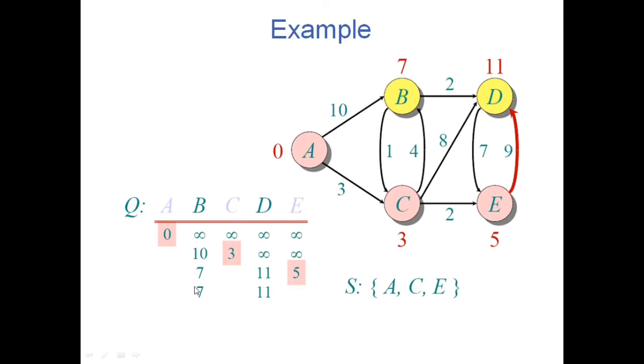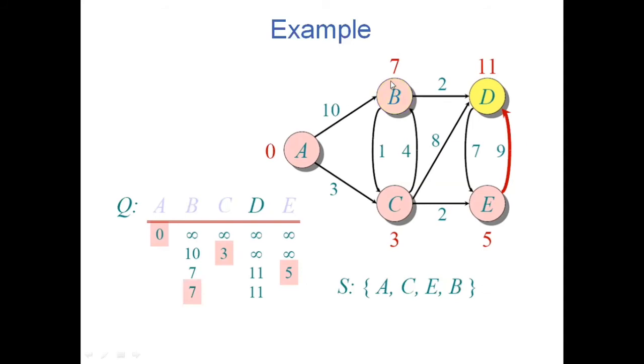Now I should find out which is the shorter weight. Only one edge was there from E that I have processed, but I got a bigger value, so I didn't update the weight. Now I should see which is the smaller value in this row. Which is the smaller value? 7 is the smaller value. That means B I have calculated. So the minimum distance to B also I have included.